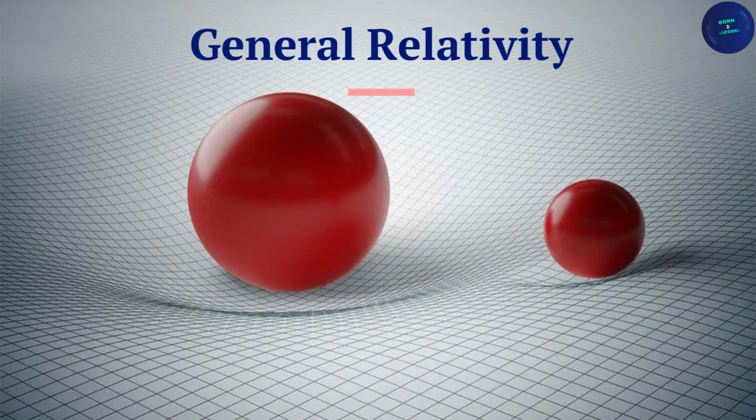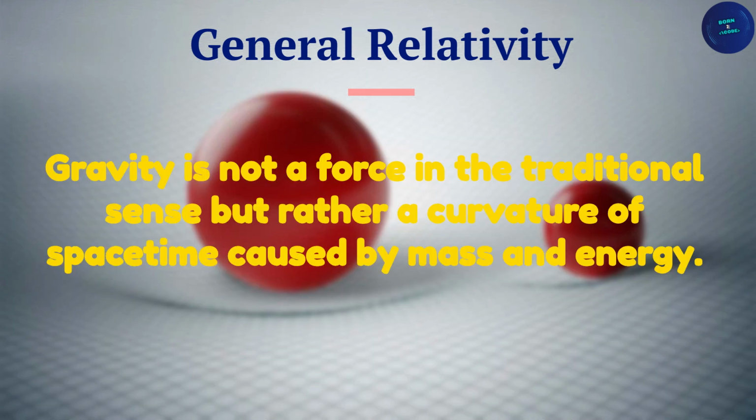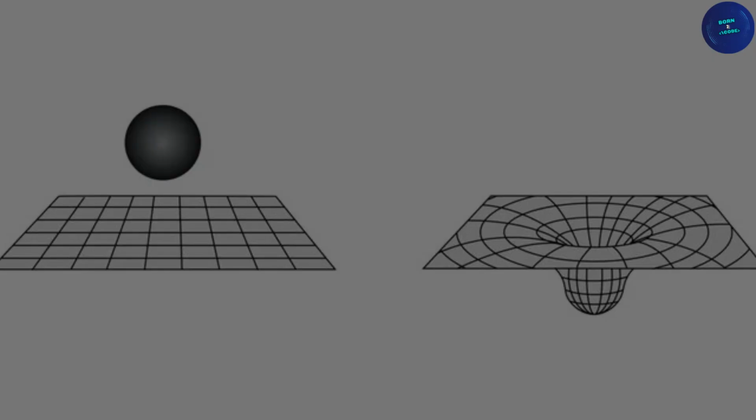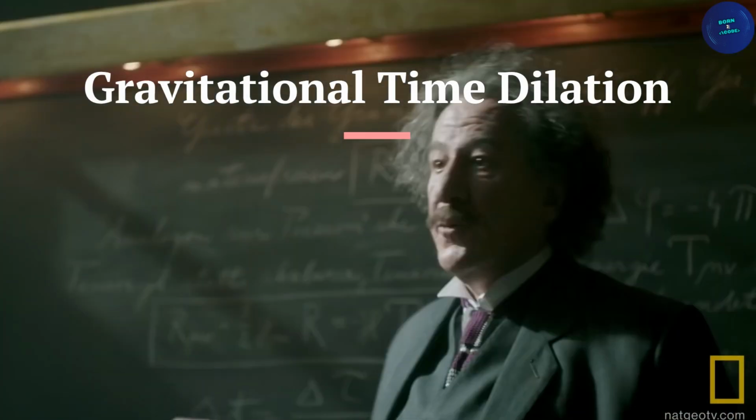Now, let's understand general relativity. General relativity extends the principles of special relativity to include gravity. According to general relativity, gravity is not a force in the traditional sense, but rather a curvature of spacetime caused by mass and energy. Imagine spacetime as a flat sheet of paper. Massive objects like stars and planets curve the fabric of spacetime around them, and this curvature influences the motion of other objects. One of the most famous predictions of general relativity is gravitational time dilation.